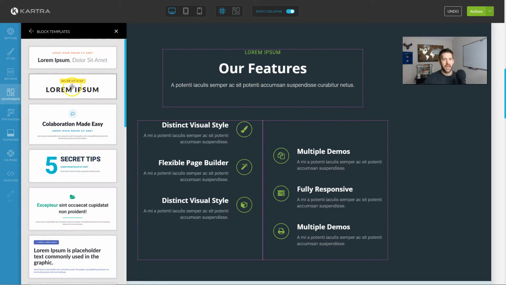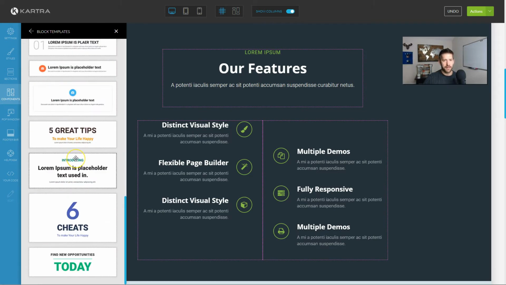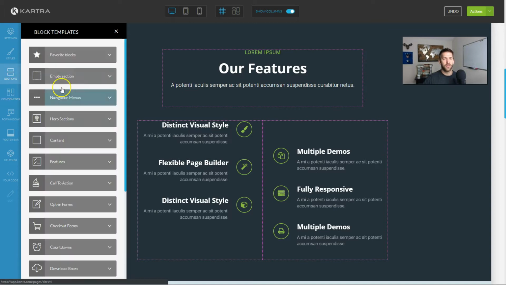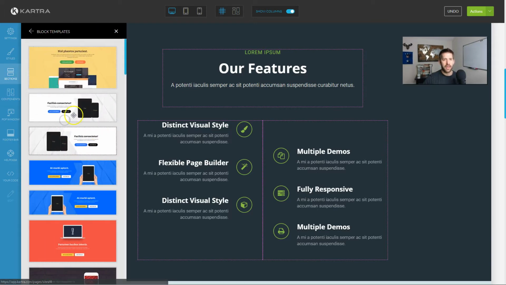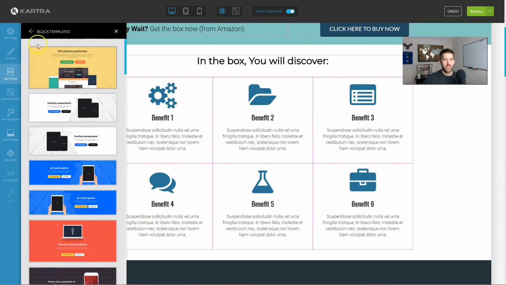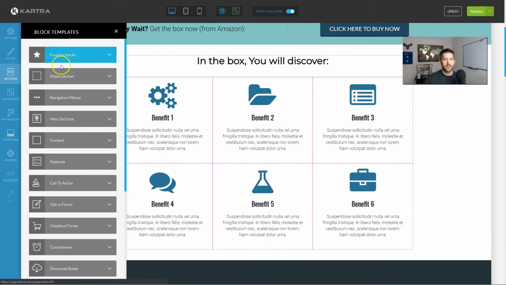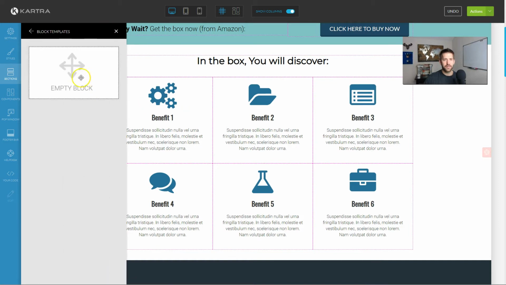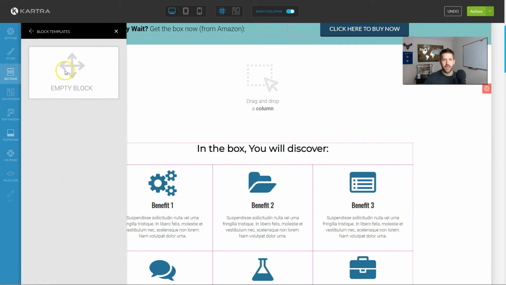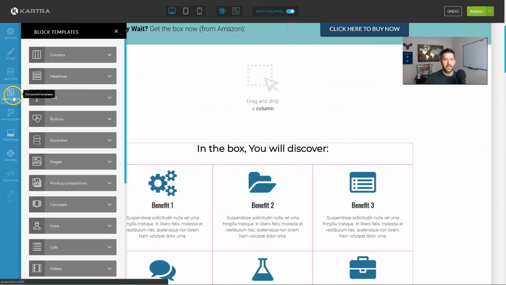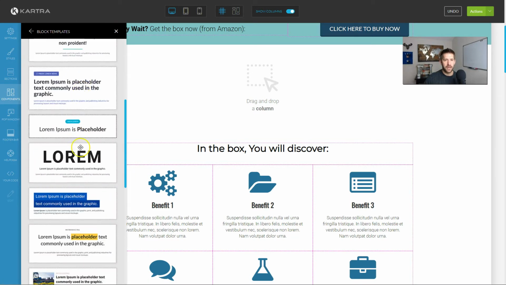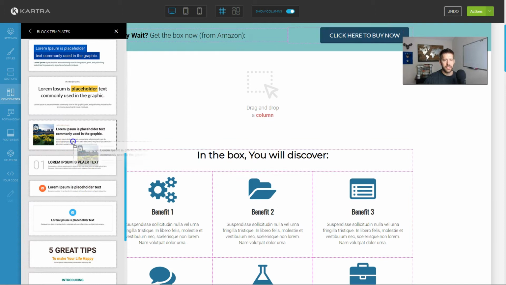and click into headlines, and then you've got another list of templates even within the component section. So if I want to find a headline, I don't need to go to a full-blown section and then get all this. I can just go and find the right headline for myself. So let's say I want to start with a blank empty section. Pull this guy in here, but I want to save some time still, so I'm going to go to components. I want to find a good headline for this section, and maybe I decide that this is the one for me.